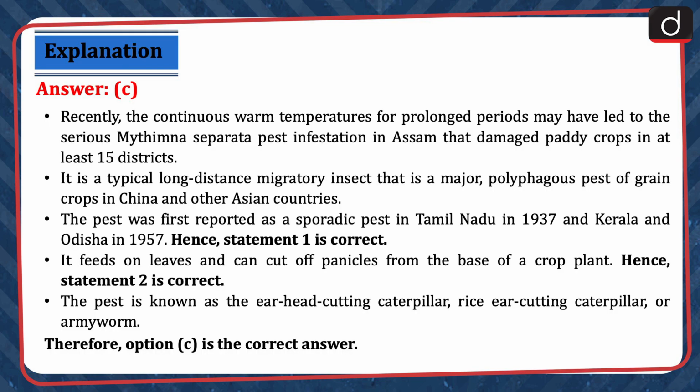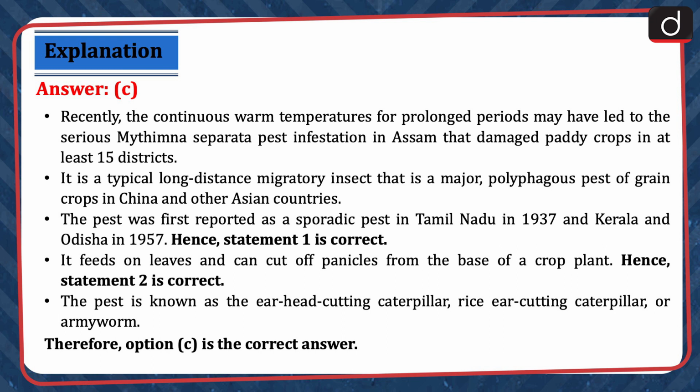Recently, the continuous warm temperatures for prolonged periods may have led to the serious Mythimna separata pest infestation in Assam that damaged paddy crops in at least 15 districts. It is a typical long-distance migratory insect that is a major polyphagous pest of grain crops in China and other Asian countries.